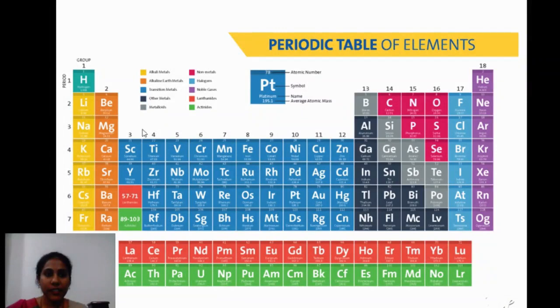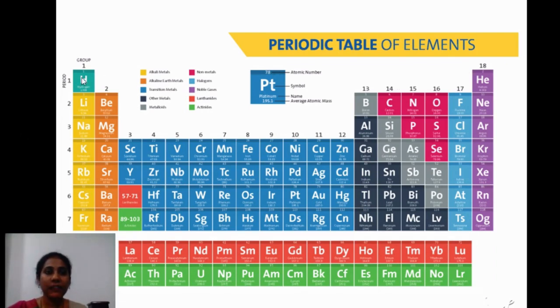See guys, this is your modern periodic table, or long form of periodic table. As I said, you can observe here 1, 2, 3, 4, 5, up to group number 18, right? There are 18 groups and 7 periods. That is, 18 vertical columns and 7 horizontal rows. Vertical columns are groups, horizontal rows are periods.